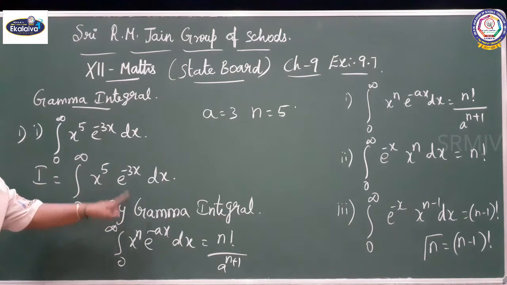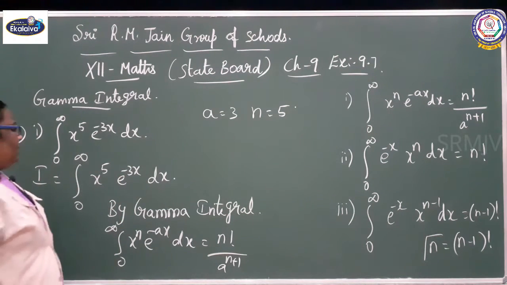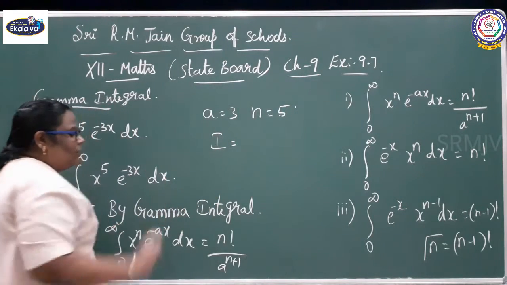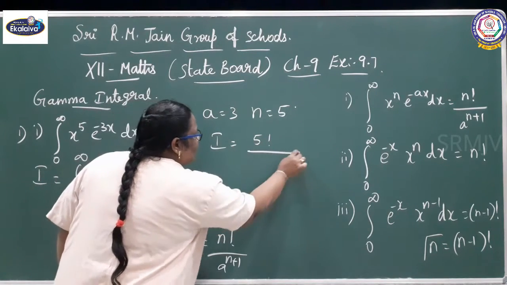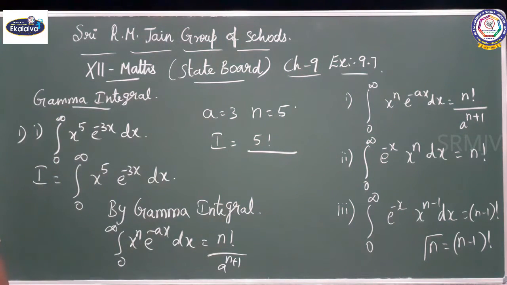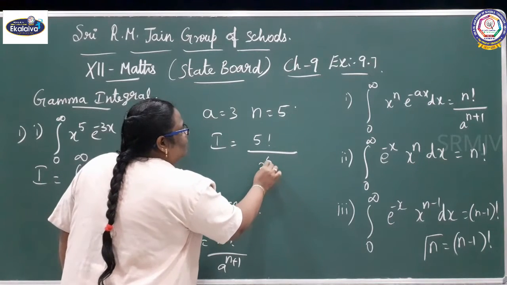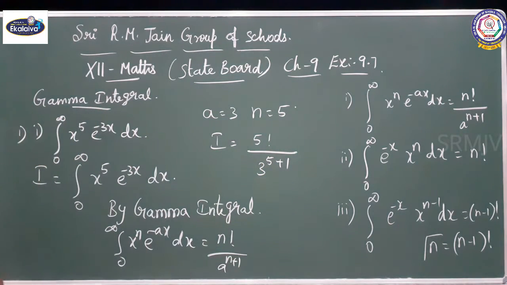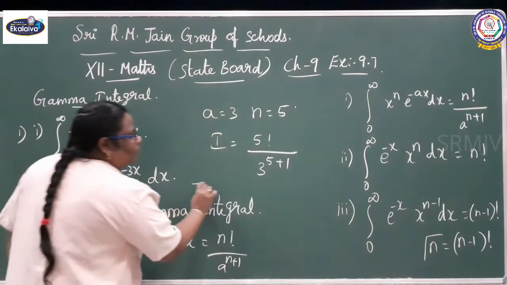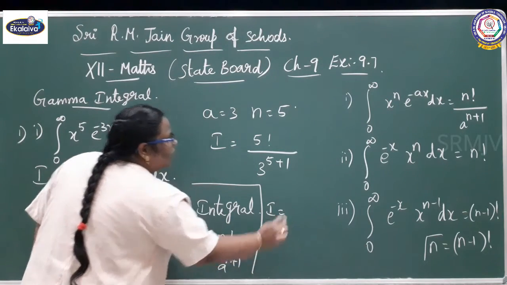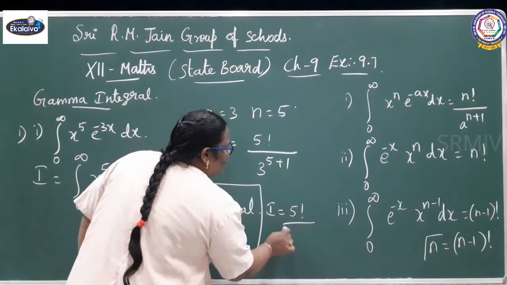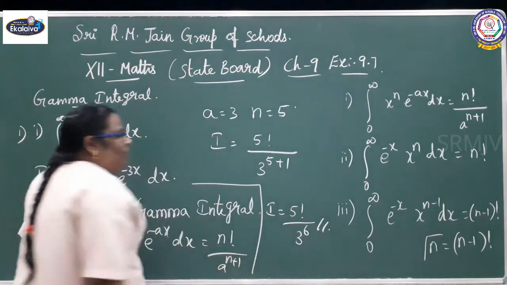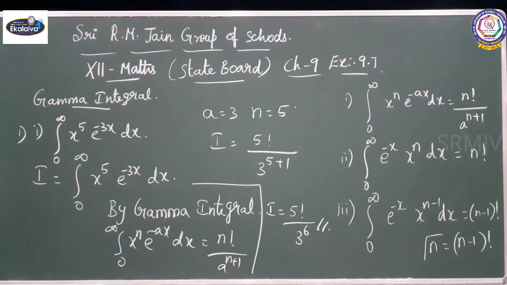Therefore, I equal to n factorial is 5 factorial by a power n plus 1, that is 3 power 5 plus 1. So, therefore, I equal to 5 factorial by 3 power 6.